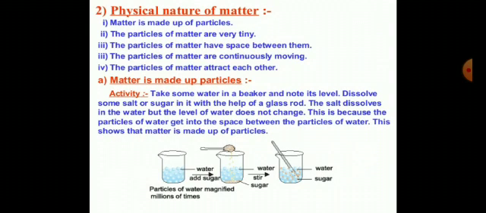The physical nature of matter we have already talked about. Now we are doing an activity. We said there is some intermolecular space between particles. To prove the intermolecular space, we can take an example. If we take a glass of water, and there are molecules of water inside it, okay, we add sugar inside it. Sugar is also made up of matter, I mean molecules.